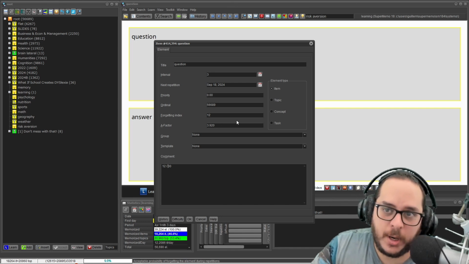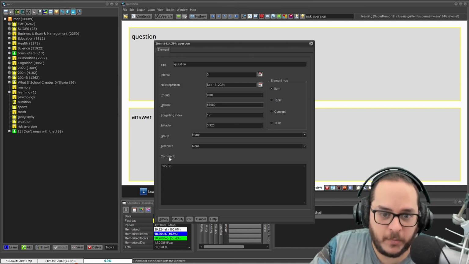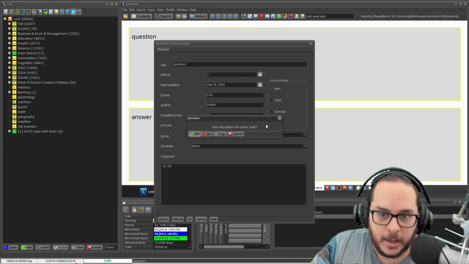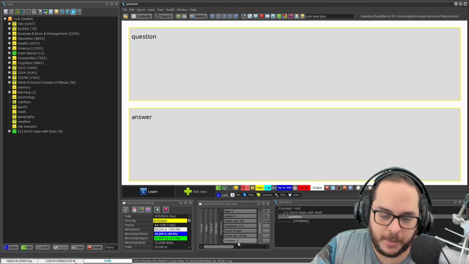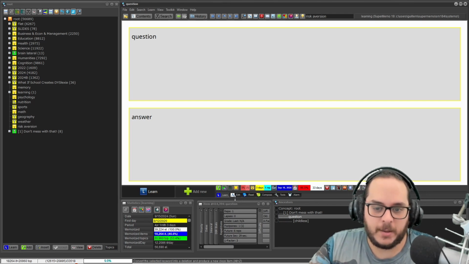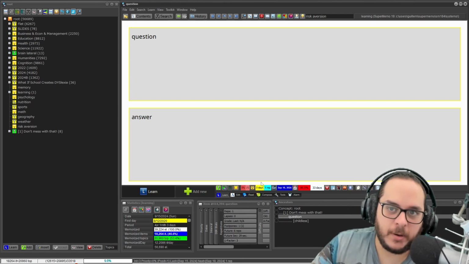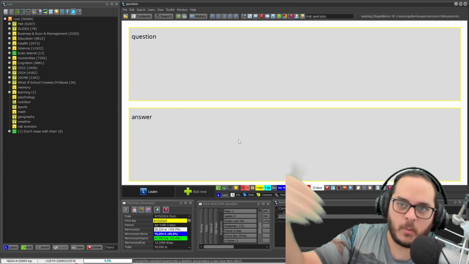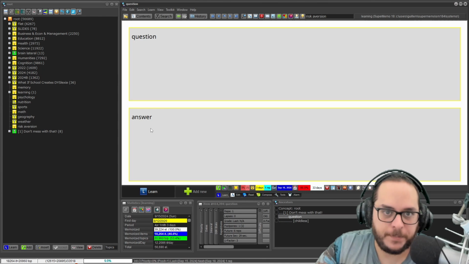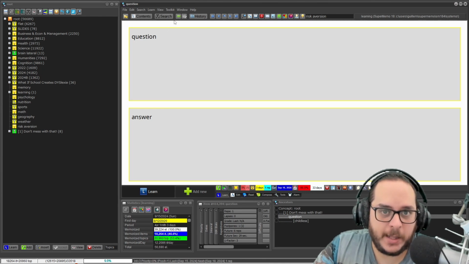So why should you care about the U factor? Keep in mind the U factor is not present here. It's in the repetitions tab. The U factor now is 3. It's easy because it's the next interval. The prior interval, when you create anything, is 1 day minimum. So if you divide by 1, it's itself. It's super easy to calculate. Why should you care about the U factor?